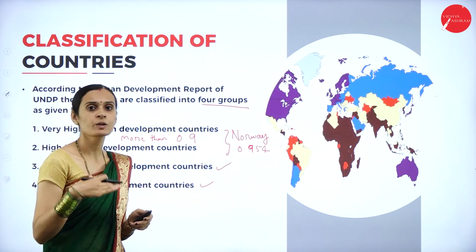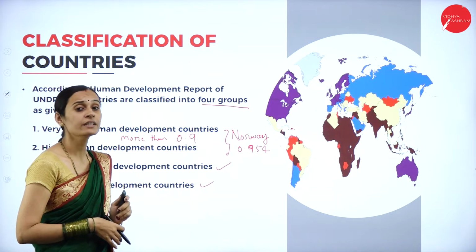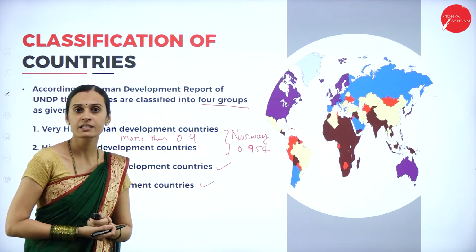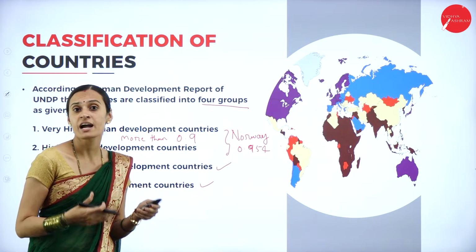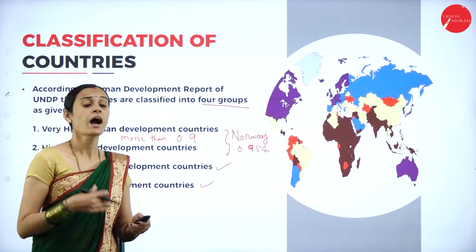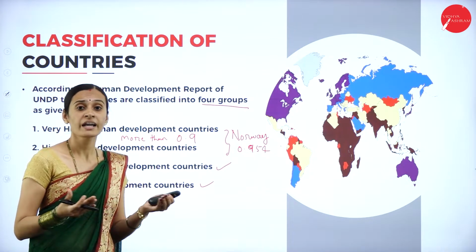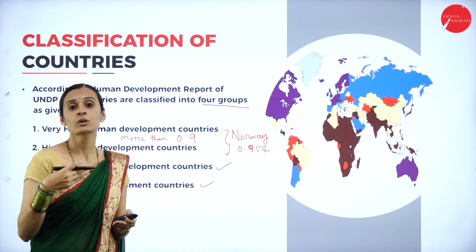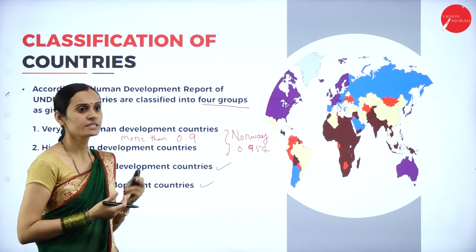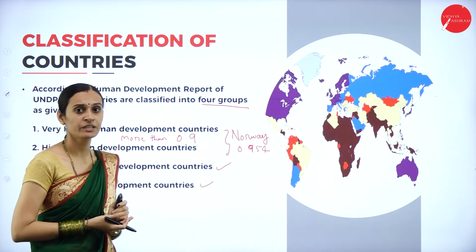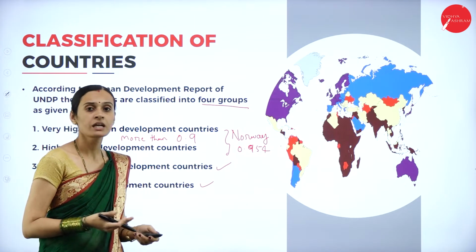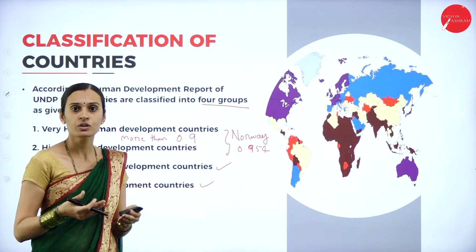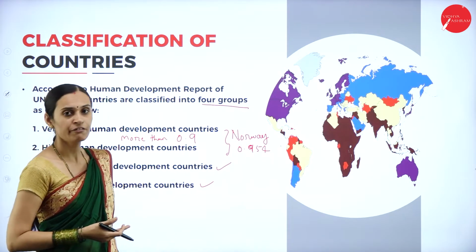These are the very highly developed countries coming under the very high human development countries. There is a very good standard of living in these countries, and you can recognize highly facilitated infrastructure, high per capita income, and high capital accumulation, so these countries have developed features. Those coming under very high human development are Norway, Switzerland, Ireland, Australia, Austria. Those are the different countries coming under the first category.